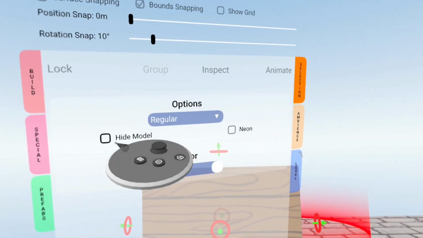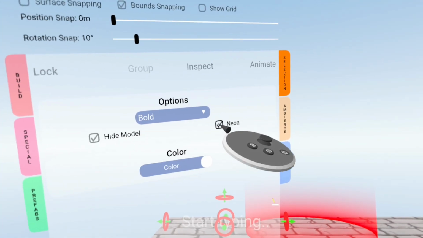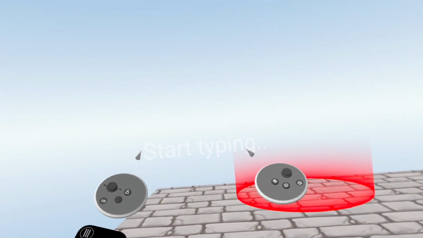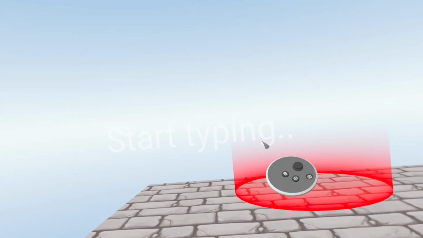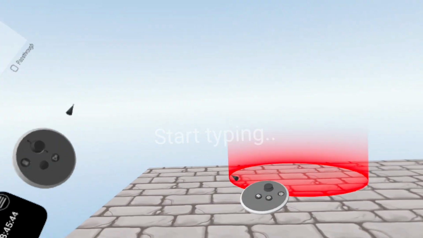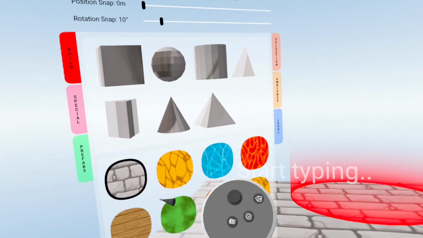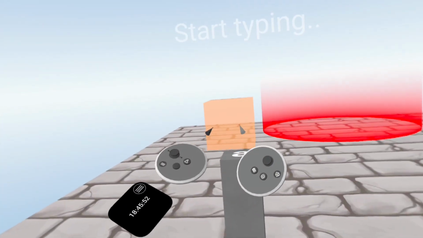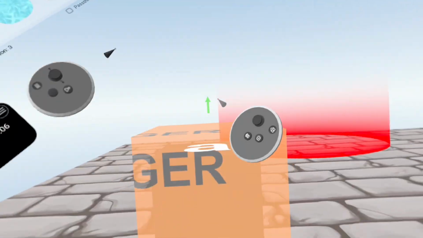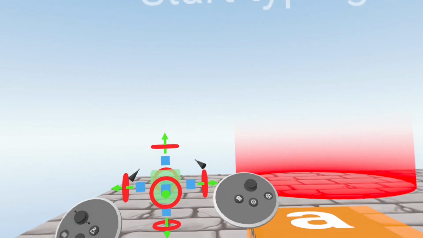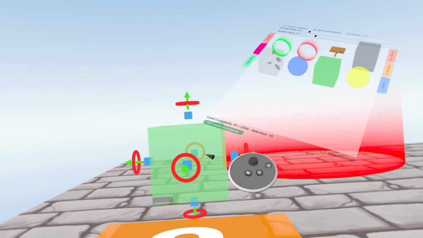Don't type anything into it, just hide the model, bold, neon, and then you can put it at any size you want. It doesn't really matter. So now that you did that, that's the main part. So then you want to get a trigger. And then once you do that, you want to get a code block. You can put it like right there.